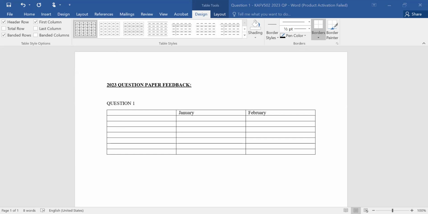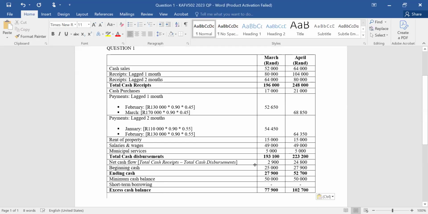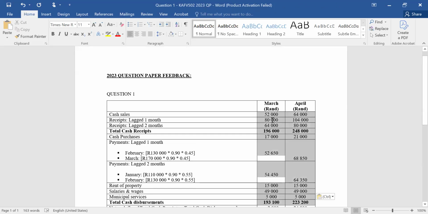So I just want to copy this and then I'll paste it in that document to make it quicker. I think that makes life easier for us, also in the interest of time. Anyway, just ignore the amounts and everything. I just want to format all of this.